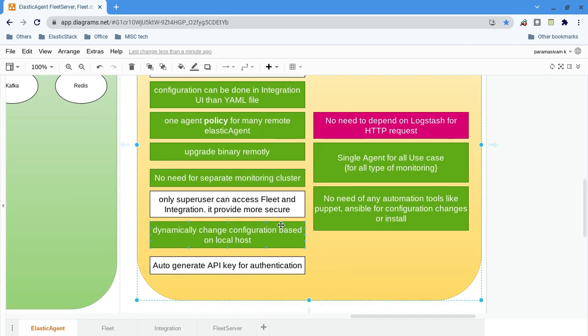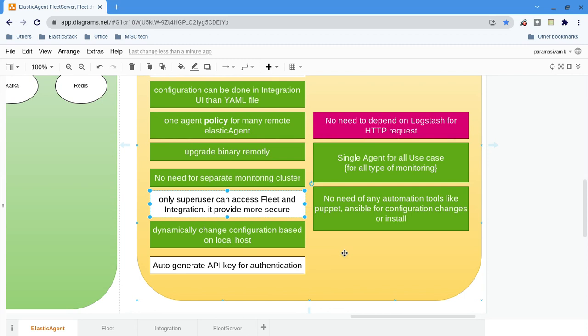Then only a superuser can access Fleet and integrations as of now, so it is more secure when compared with others. It's very simple. Assume there is an application team also working on the same server. Since they have installed some application server there, I also installed my agent. Since they also have some root access, they can kill my agent either accidentally or purposefully.